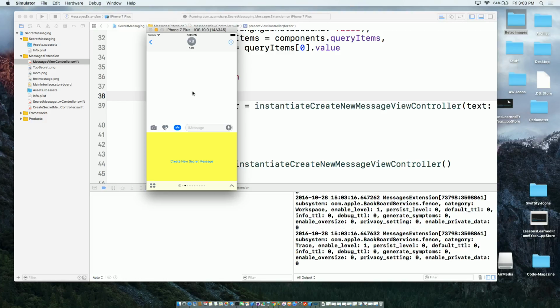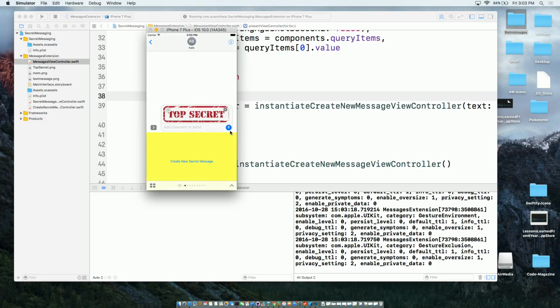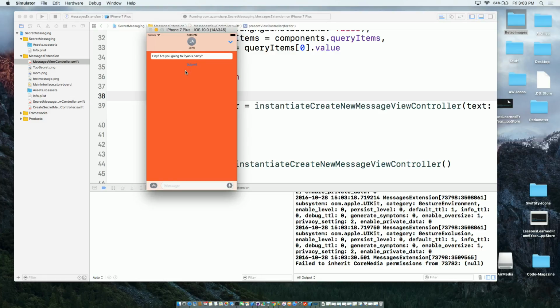So here we go. I'm going to click the message, fill it out, and submit. It says top secret, not really obvious, I guess. John is going to get that message. He's going to click on it, and look at that. When John clicks on it, it fills out the information, and the secret message is now displayed over here. So that is how you're passing the information.